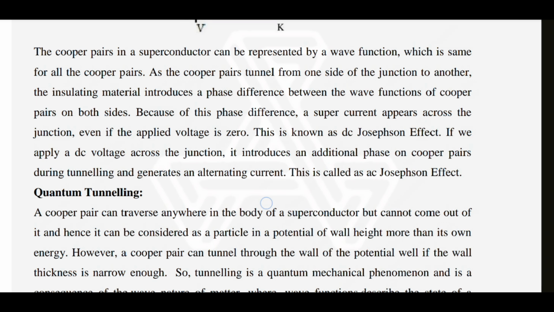If we apply a DC voltage across the junction, it introduces an additional phase in Cooper pairs during tunneling and generates an alternating current. This is called the AC Josephson effect.